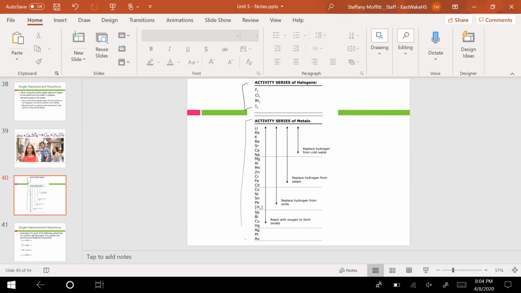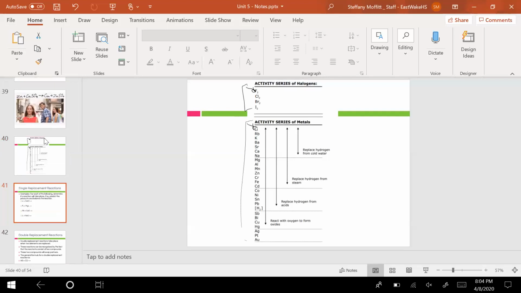If it's higher up, it's stronger, which means fluorine is the strongest. It can replace whatever it wants, and lithium is the strongest of the metals. It can replace anything it wants. Fluorine can replace chlorine, bromine, and iodine. Chlorine can only replace bromine and iodine. Bromine can only replace iodine. Iodine can't do anything. And same thing for the metals. Lithium will replace whatever it wants. Rubidium can replace most everything except lithium. So if it's the highest up, it's the strongest.